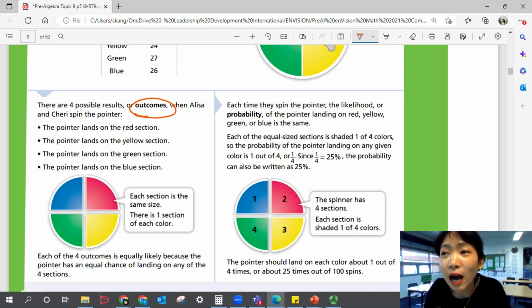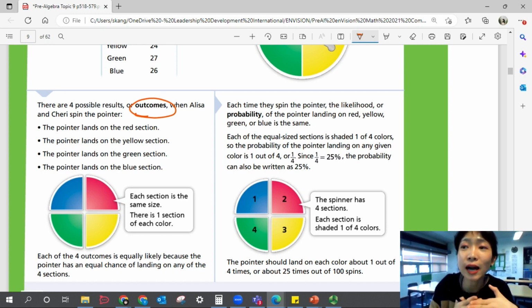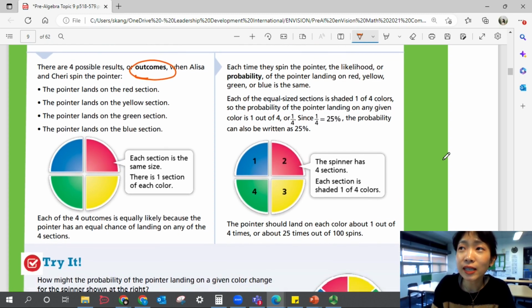So each of the 4 outcomes is equally likely because each section is the same size, right? There's 1 section of each color. The pointer has an equal chance of landing on any of the 4 sections, okay? And each time they spin the pointer, the likelihood or probability of the pointer landing on red, yellow, green, or blue is the same. So probability in another word is the likelihood. How likely is it gonna happen, right?